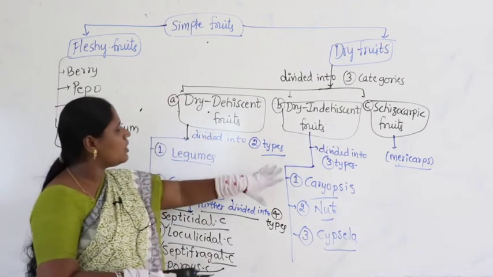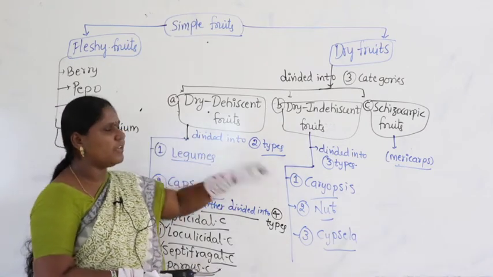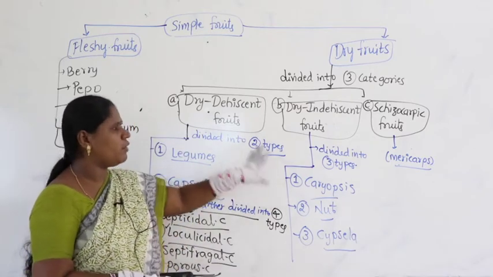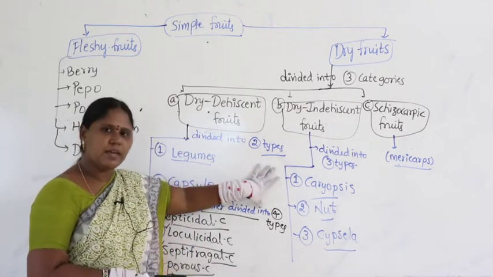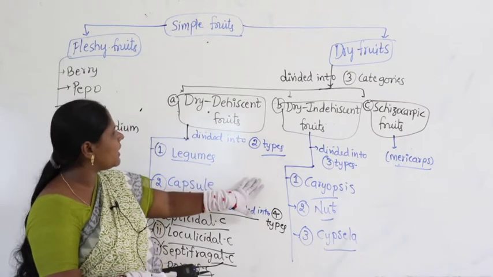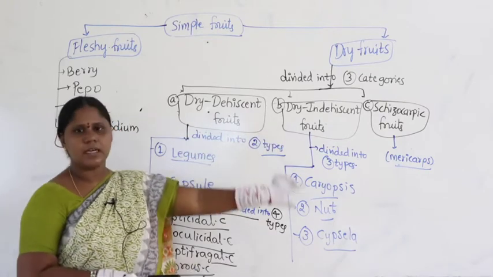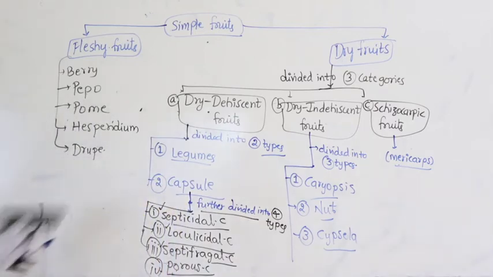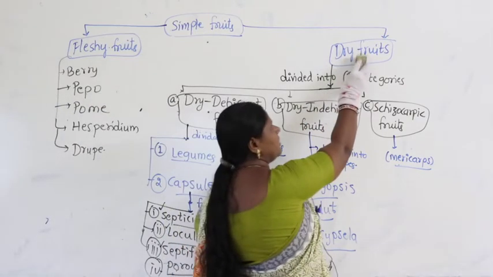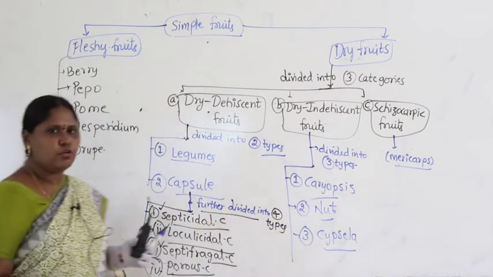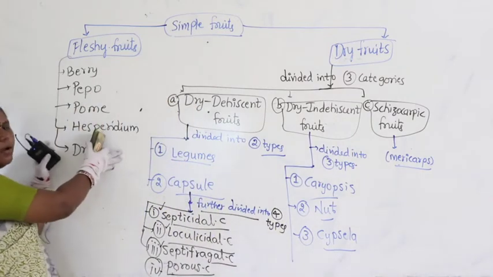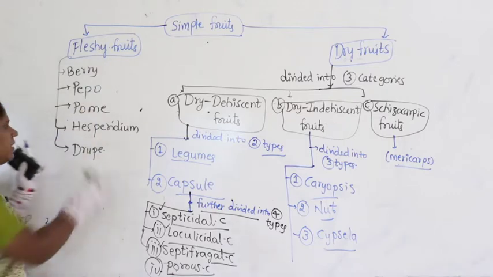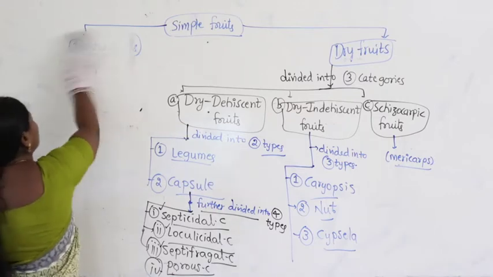Block diagram means the concept is put in terms of an easy representation. When you write this block diagram and practice it, it becomes very easy. Now, let us go with the study of each and every category in detail. What do we have to continue? Now we have to discuss the second category, dry fruits, since we have completely closed fleshy fruits. Let us continue.